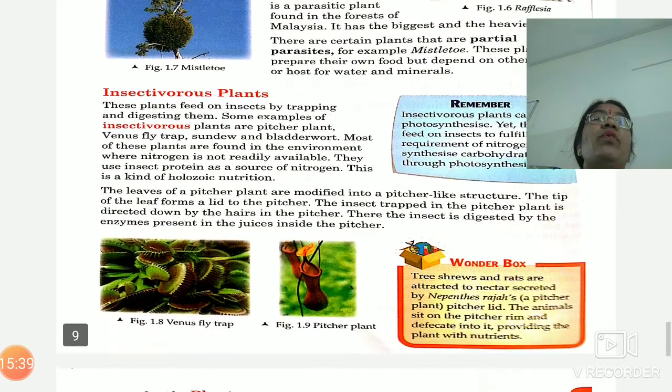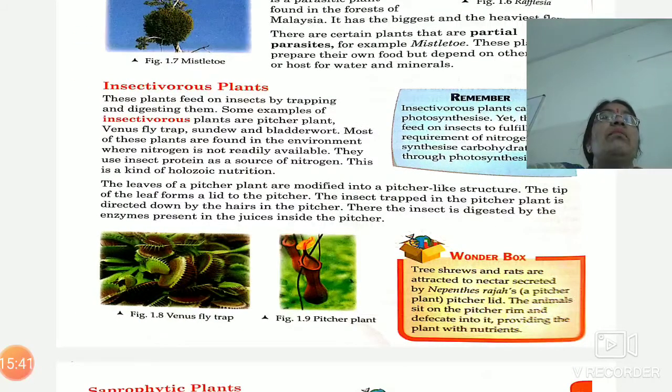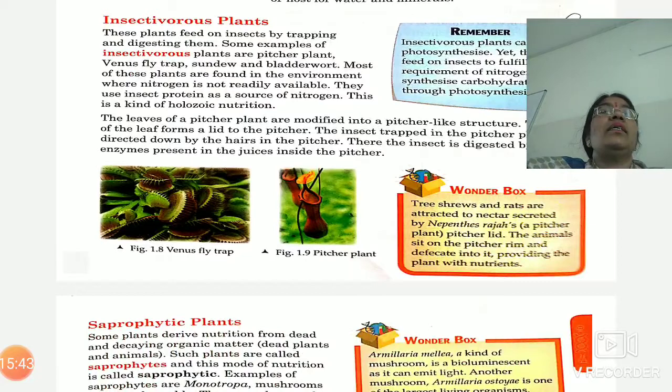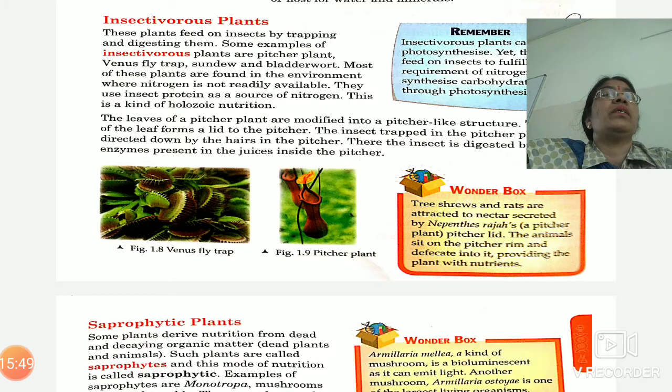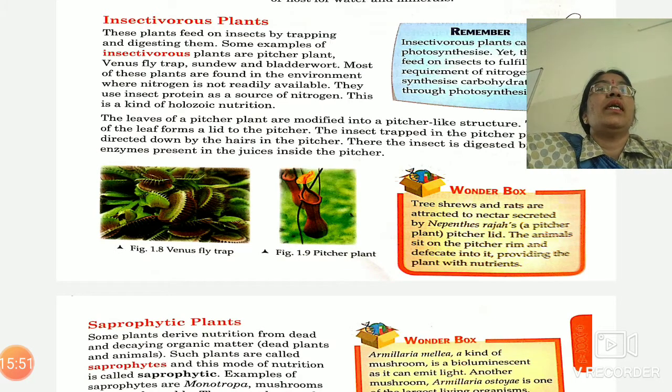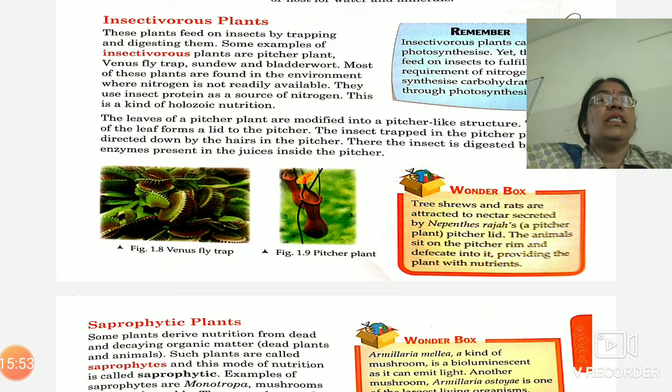Now, insectivorous plants. As this term indicates, insect, you know that, and vorous means to eat. So insectivorous plants are such plants which trap and eat insects for fulfilling the nutrient requirement in their body.